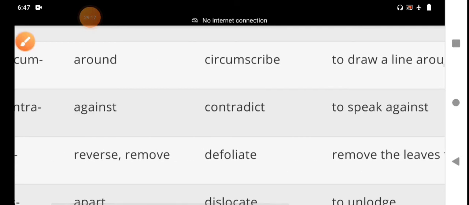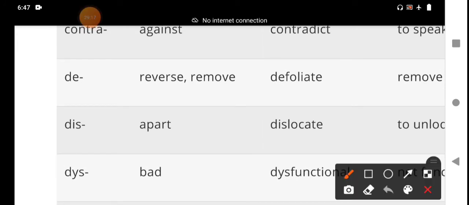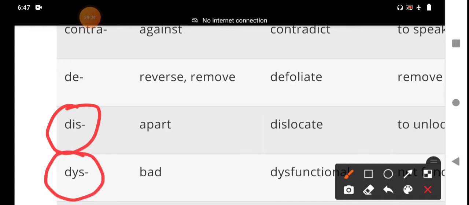And then we move on to dis and dys. Both have the same pronunciation. The first one, dis, means apart. It is a negative prefix.